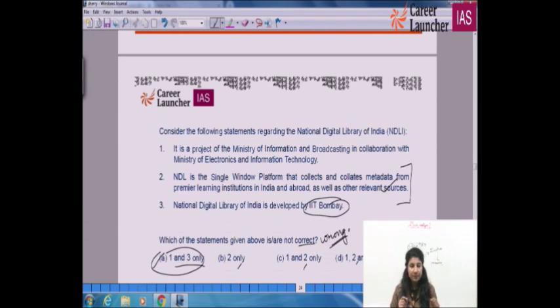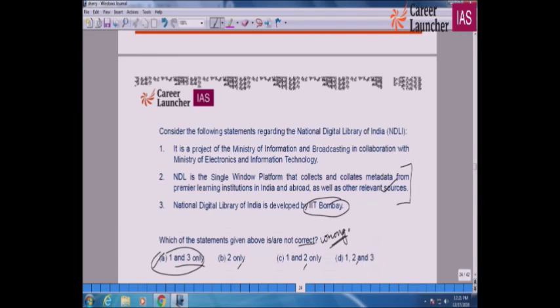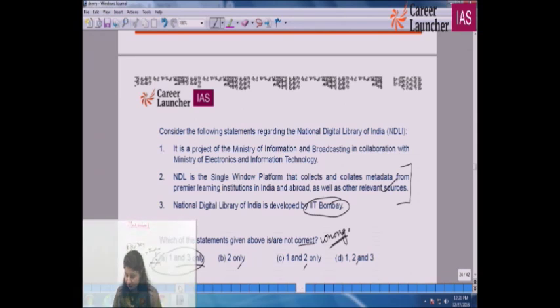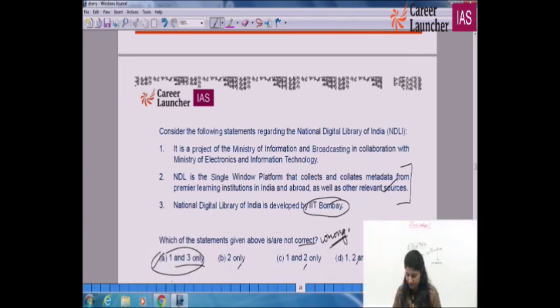Even if you are not able to memorize each and everything, if you remember even 1 point of any information, you can very well get on to the right option. So the right option is A for apple. IIT Kharagpur is basically promoting it, not IIT Bombay.